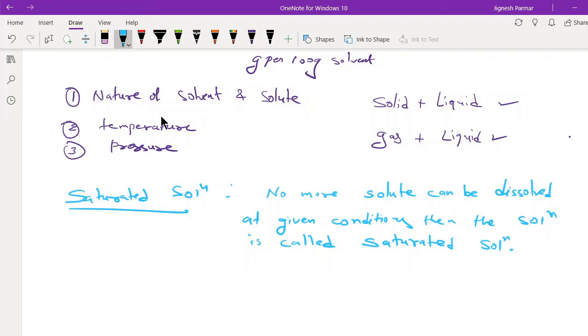Now, if we add solute and it is dissolving, then the solution is known as an unsaturated solution.